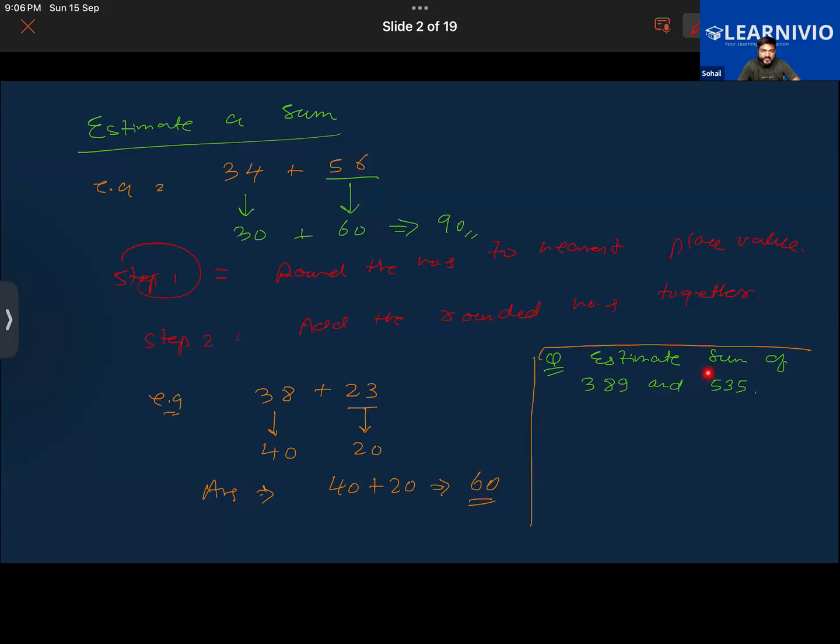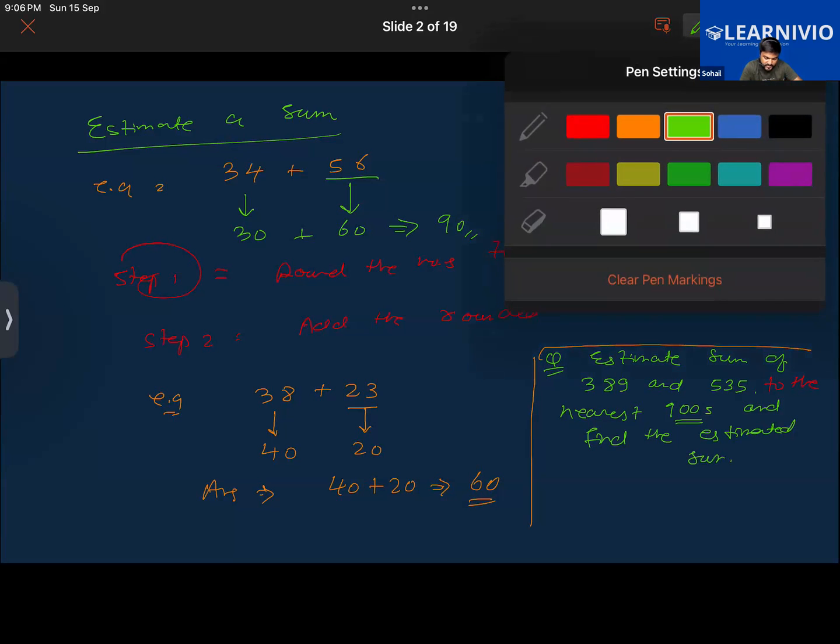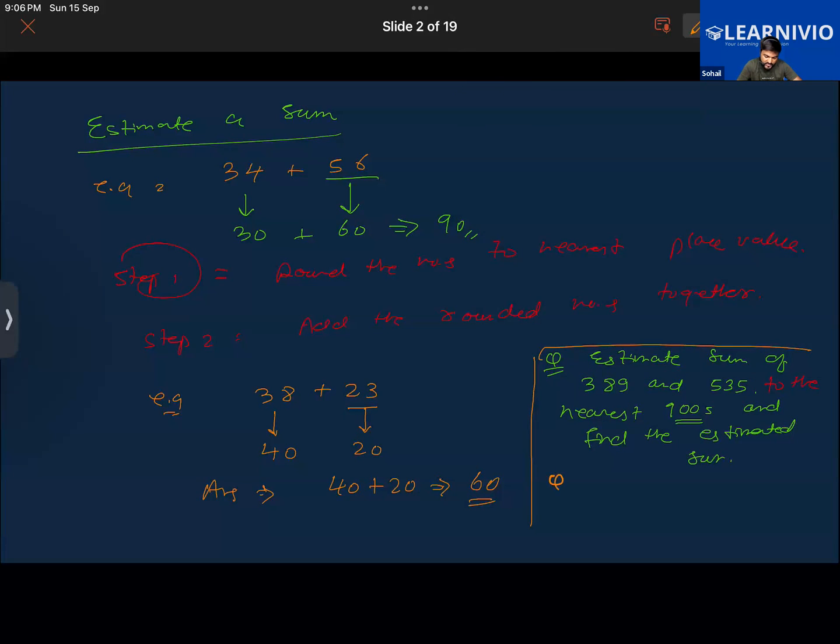So estimate the sum of 389 and 535 to the nearest 100, nearest hundreds. In short, I'm writing this as 100 like this. And find the estimated sum. First you are going to round them off to the nearest 100, then you will be finding out the estimated sum. Yes, Habib, I think you were doing it.